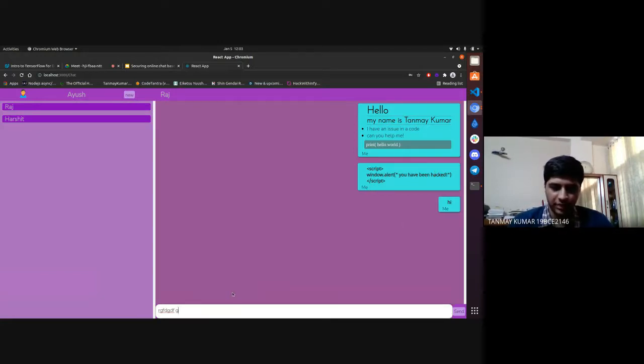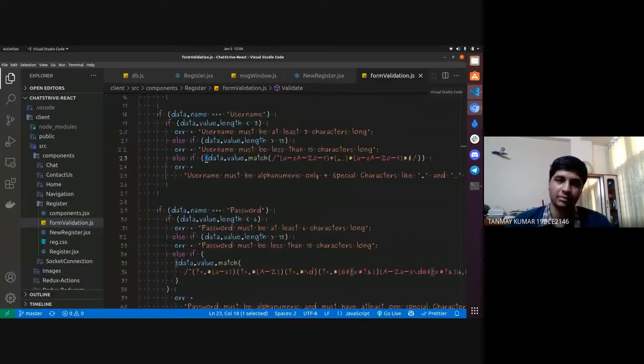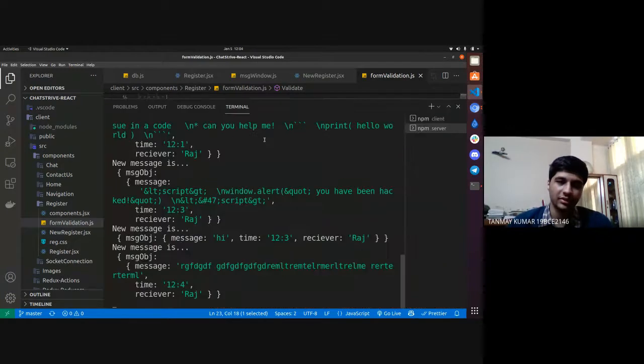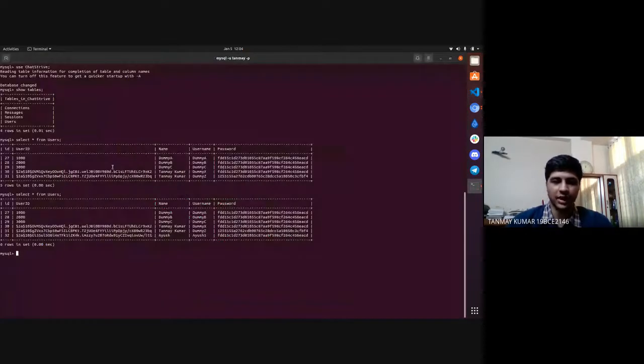So if I write a bigger text, any random text, the width will increase. In this way we have also connected sharing the message with the server, but we haven't connected the messages with the database yet, so that's why it will show an empty database for messages.